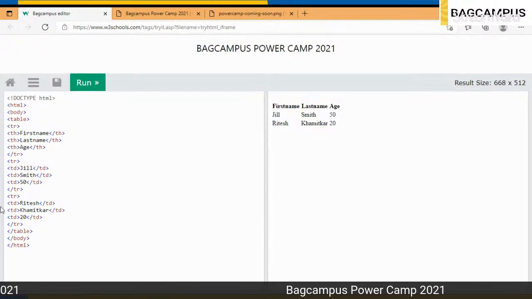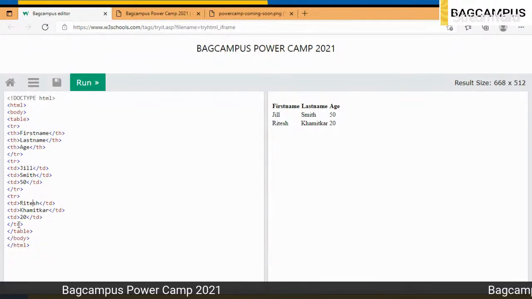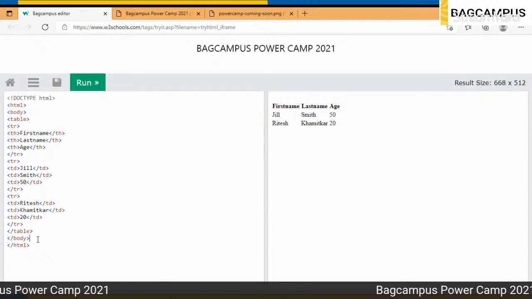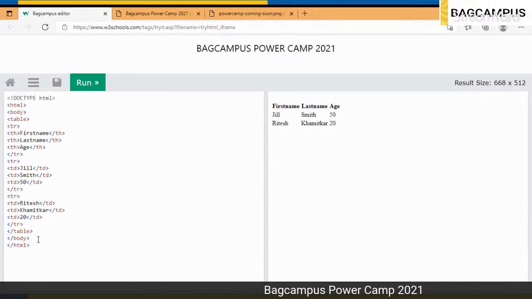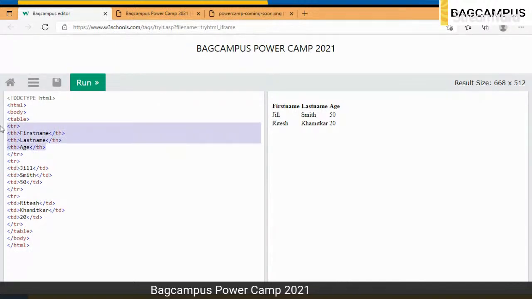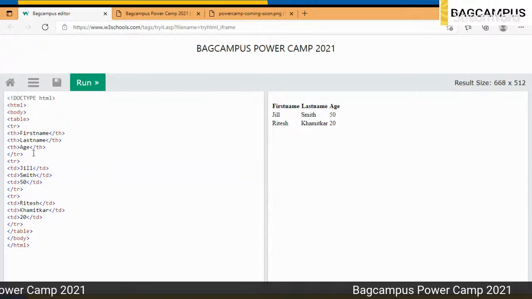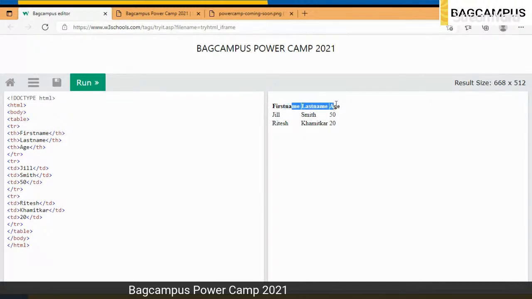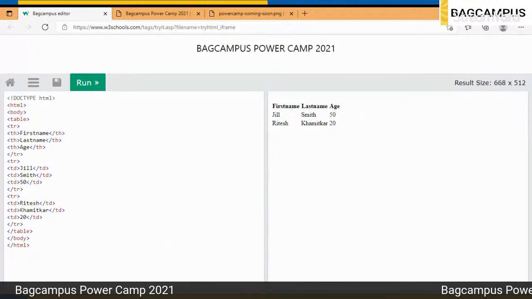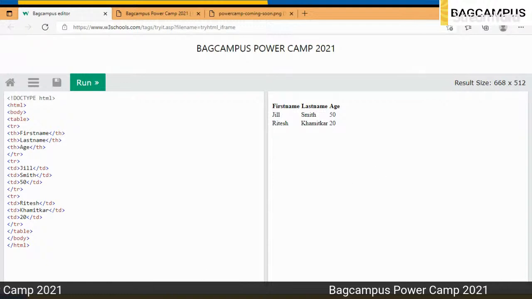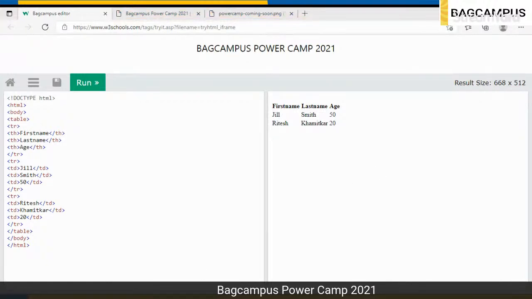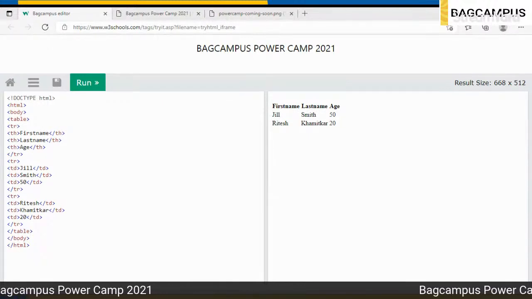So you just have to use the TD tag to enter the table data, then table row, then table tag, then body tag and HTML tag, as you already know. So this is the first column, this is the second column, there's the third column. That's all. We can always see that the first column is bolder. So make sure that you put more information in the first column. Hope you understand this.